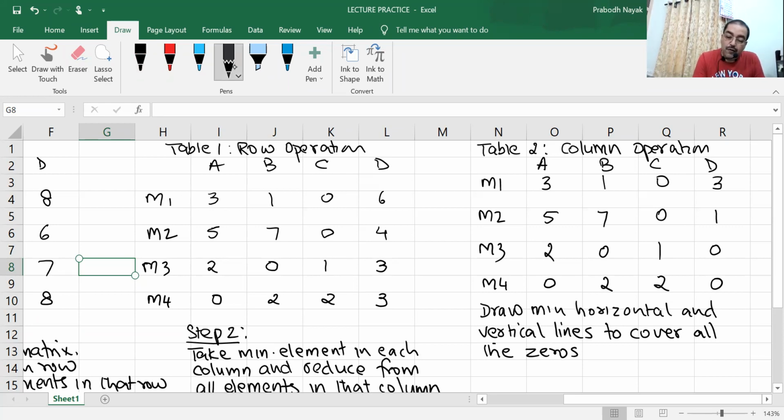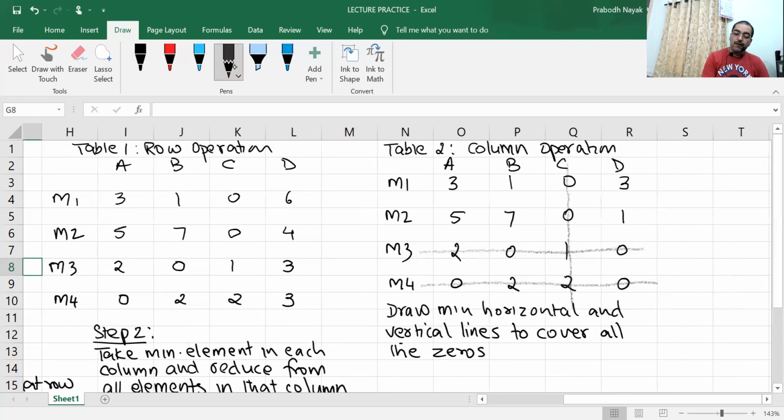So first we go row wise. Row wise, this will have 2 zeros, so they get cancelled. Then column wise, column C is having 2 zeros. Okay. Now what will you write here?